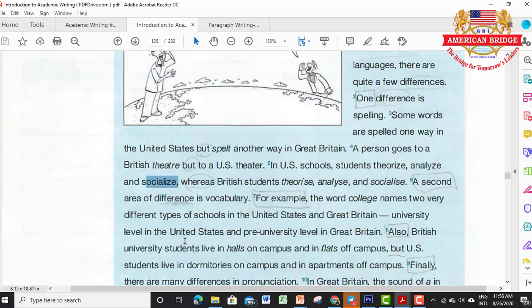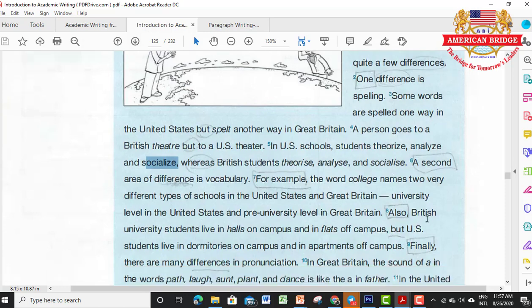University level in the United States, and pre-university level in Great Britain. Also, British university students live in a hall on campus or in a flat off campus. But US students live in dormitories on campus and in apartments off campus.